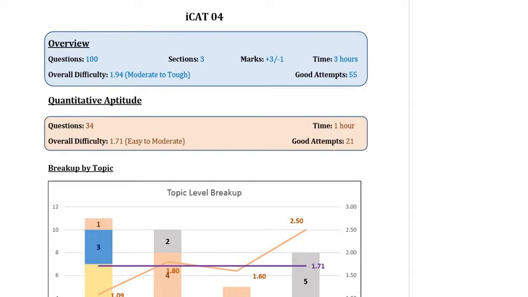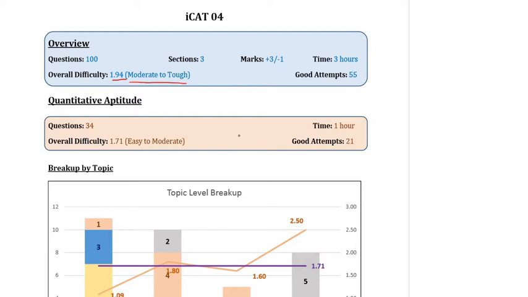As we saw in the first two parts, iCAT4 has been classified as a moderate to tough mock with an average difficulty level per question at around 1.94. What this means is that if each question is mapped at an LOD of 1 to 3, where 1 stands for easy and 3 stands for tough, then the average difficulty per question was just below 2 or just below moderate.